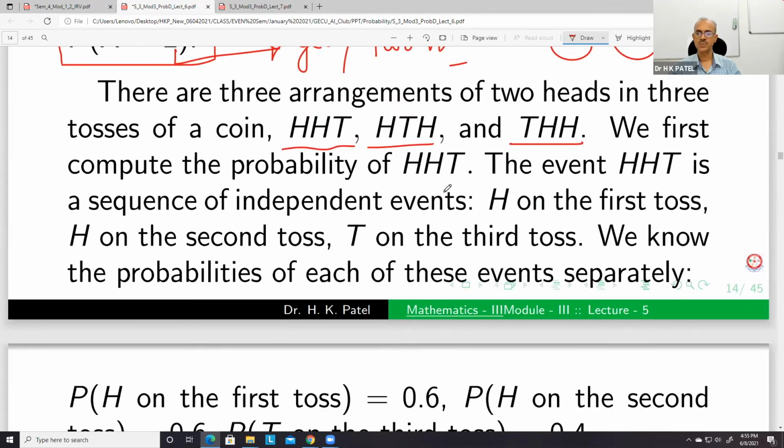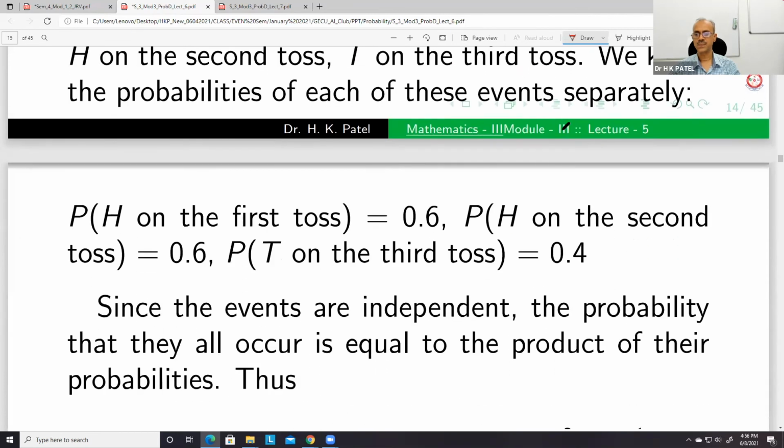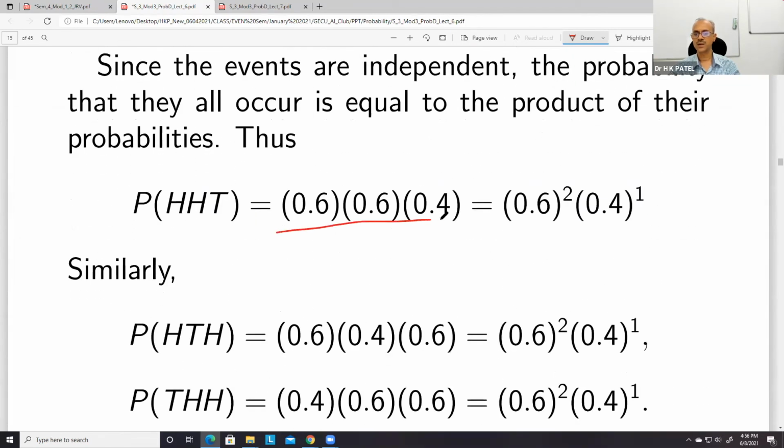So we first compute the probability of HHT. So H on the first toss, H on the second toss, and T on the third. HTH means H on first, T on second, and H on third. So you just multiply the probabilities of success and failure. So this is 0.6 into 0.6 into 0.4. This will be 0.6, 0.4, 0.6, and this will be 0.4, 0.6, 0.6. Or in terms of decimal, we can do. So this is the probability of HHT.